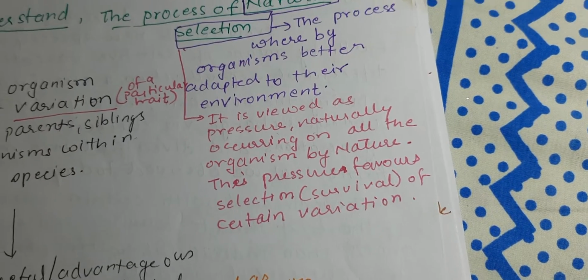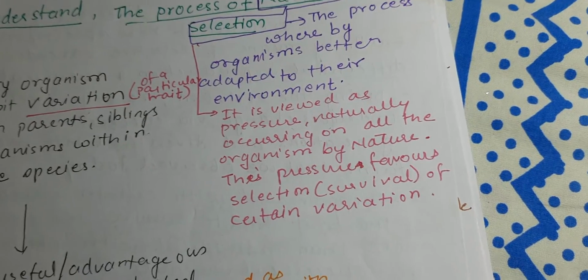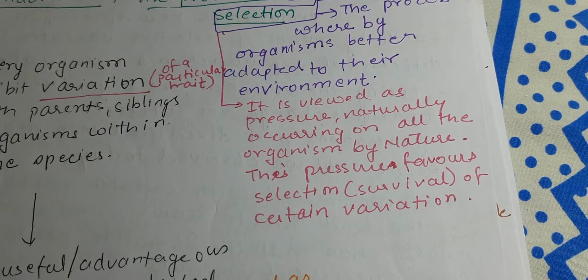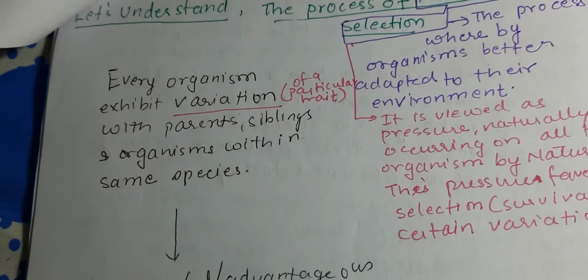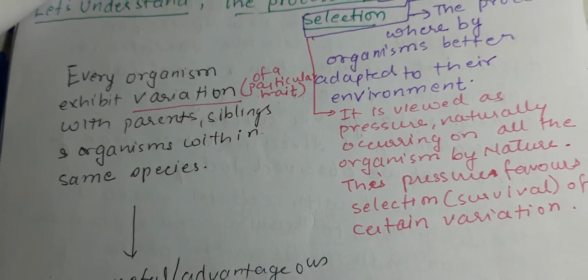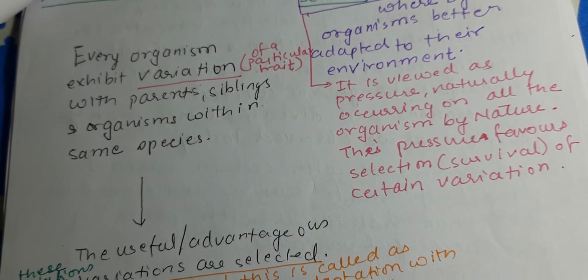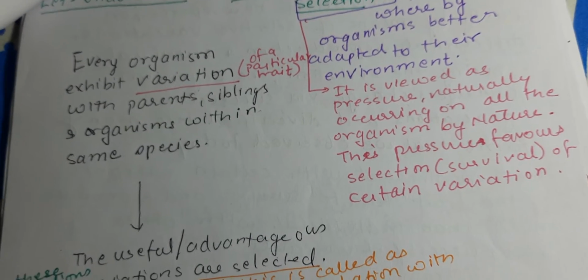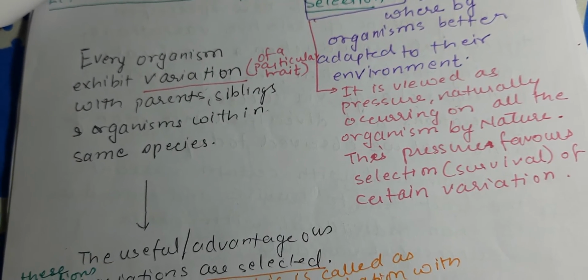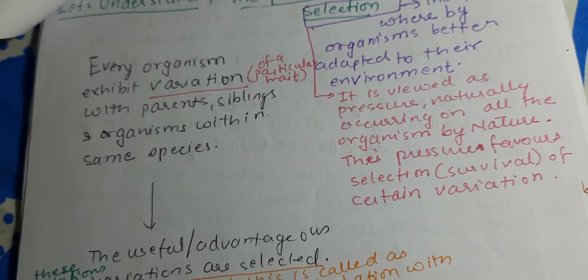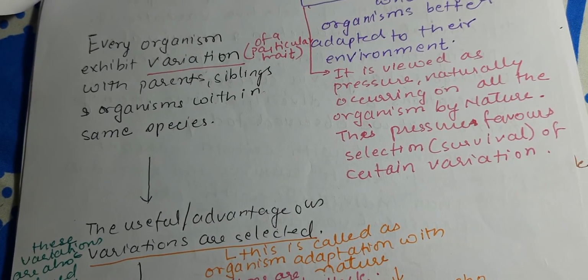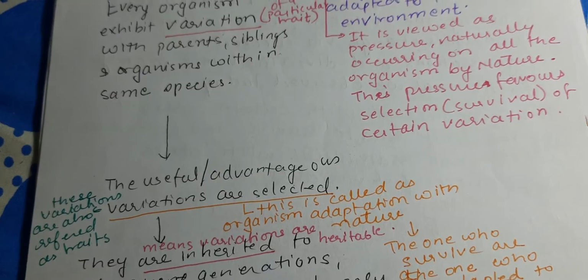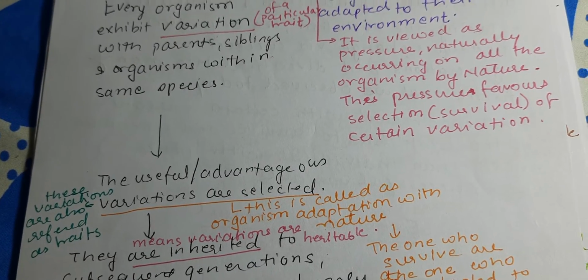In short, we can say natural selection is a pressure which operates on organisms, and the organisms already exhibit variation. When natural selection operates, the useful variations are selected, and the non-useful variations are not selected.